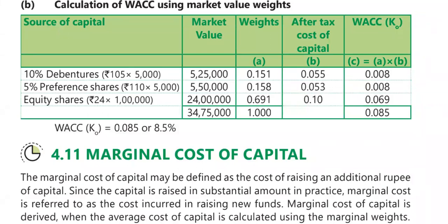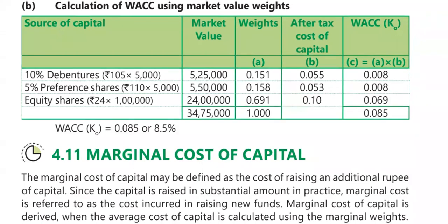The after tax cost will remain the same. Whatever we calculated for book value weights, the same will remain for market value. Multiply this, and we'll get 0.085. We want to convert that into percentage, so multiply by 100. So we'll get 8.5%. Okay, 8.5% is the answer for this.